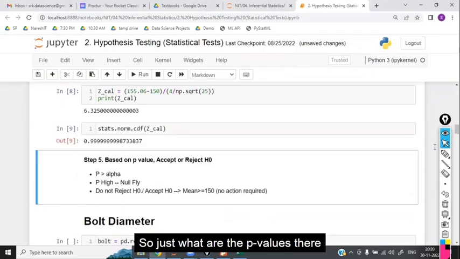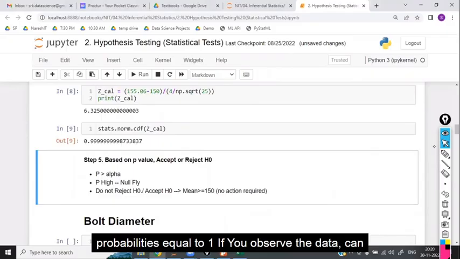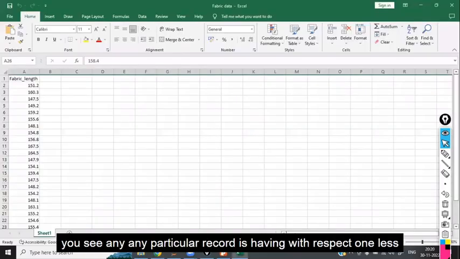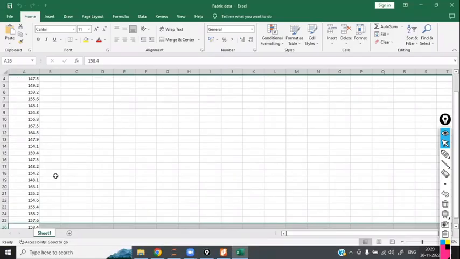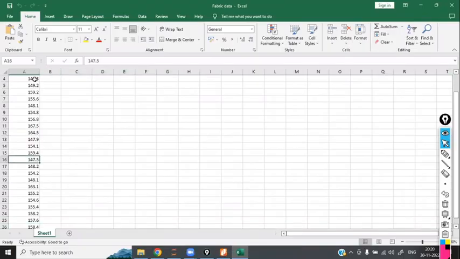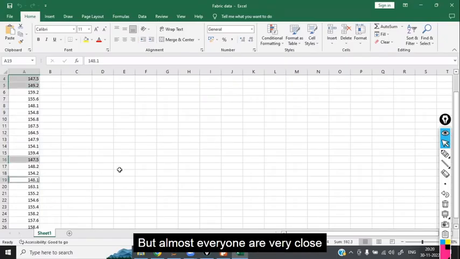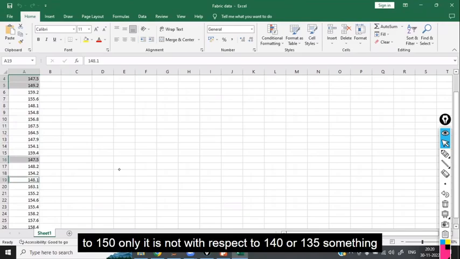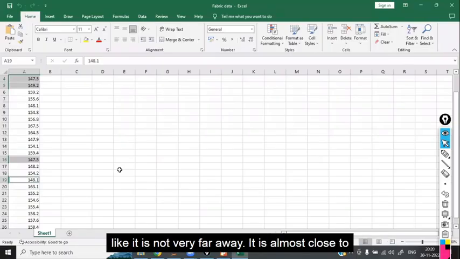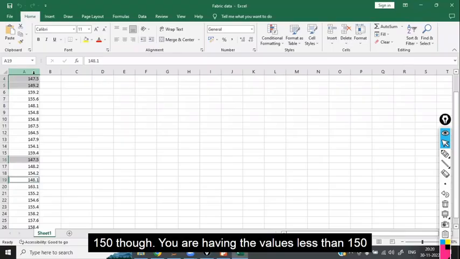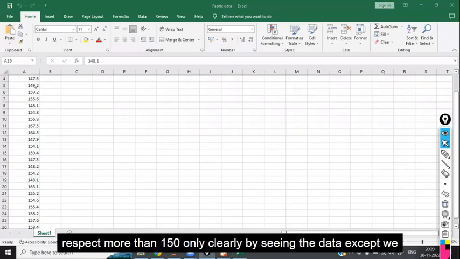So whatever the p-value is there, p high, null fly, almost the probability is equal to 1. If you observe the data, can you see any particular record less than 150? Just this one record, 2, 3. But almost all are very close to 150 only. It is not 140 or 135, not very far away. Though some values are less than 150, they are very close, and many of them are more than 150.